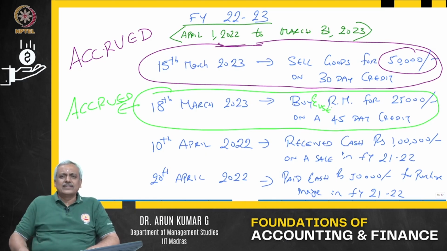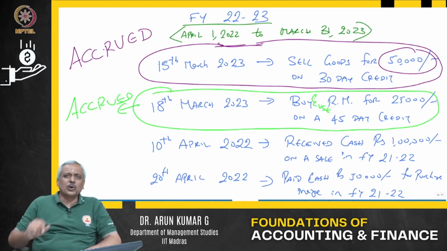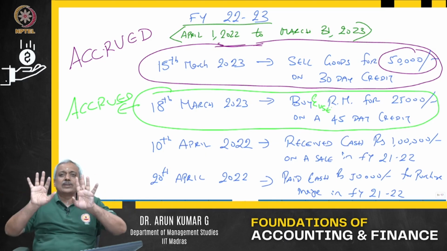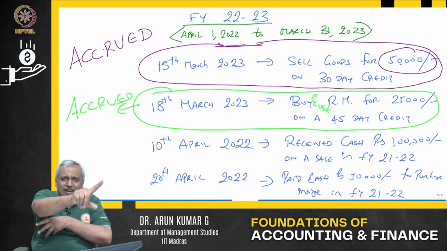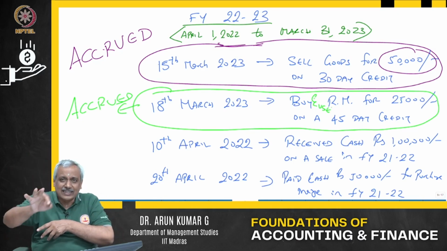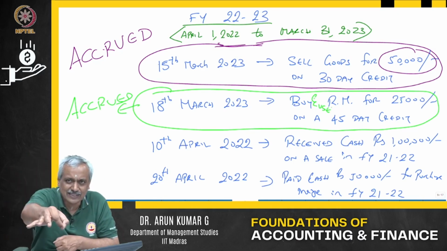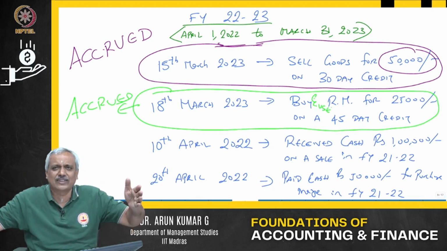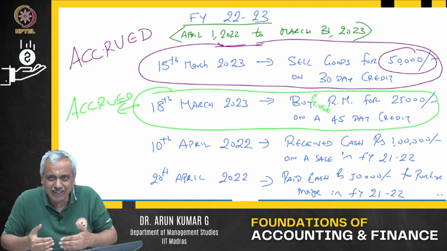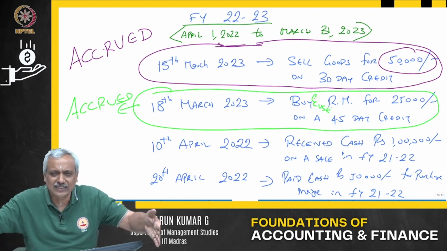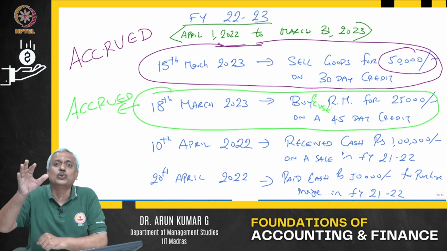From January to March, they have not paid you interest; they will pay only in June. What is the interest that has accrued that they are liable to pay for the months of January, February, March? The interest accrued, they will write it as interest accrued. So overall interest for the financial year is what you have received plus what has accrued for that financial year. That is what we talk about, accrued.